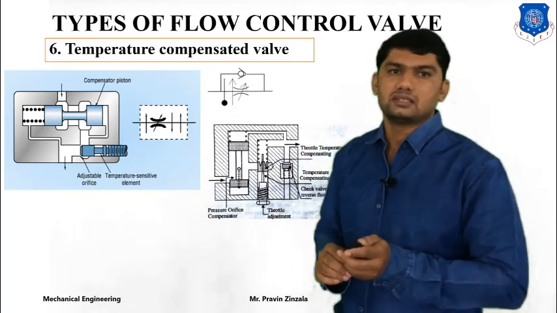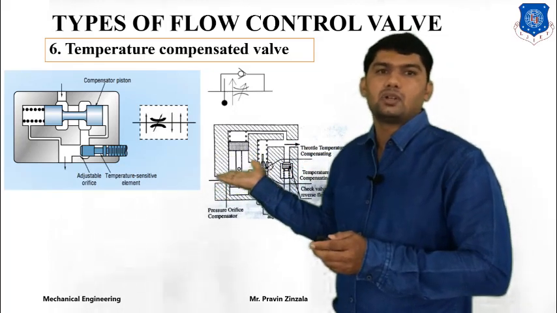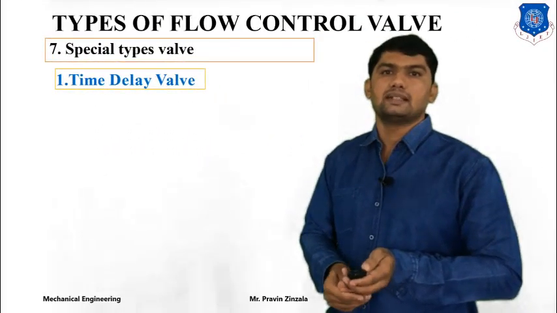It is vice versa. By increasing the flow rate, the temperature increases, and by decreasing the flow rate, the temperature decreases, so according to that we can increase and decrease the temperature. So it's called a temperature compensate valve.